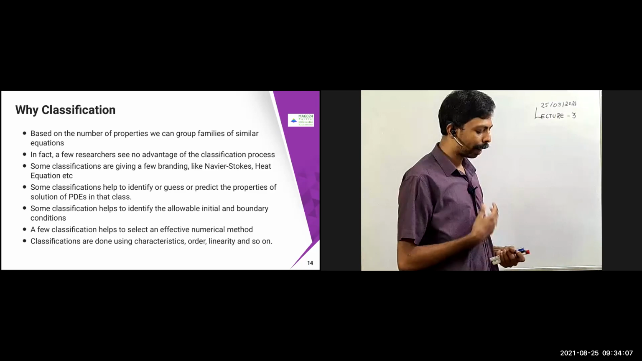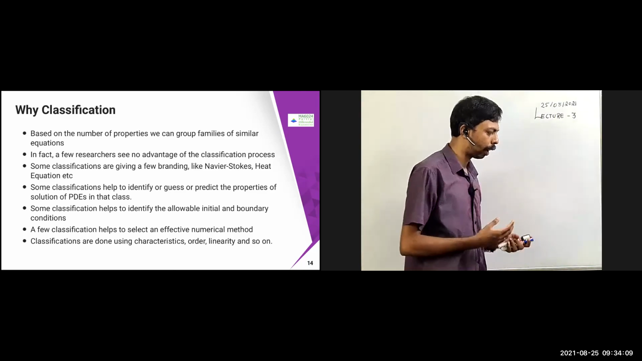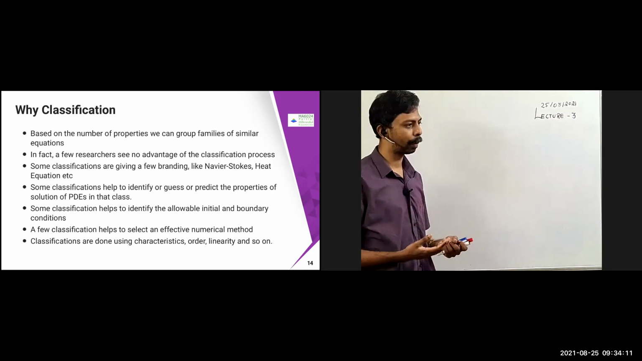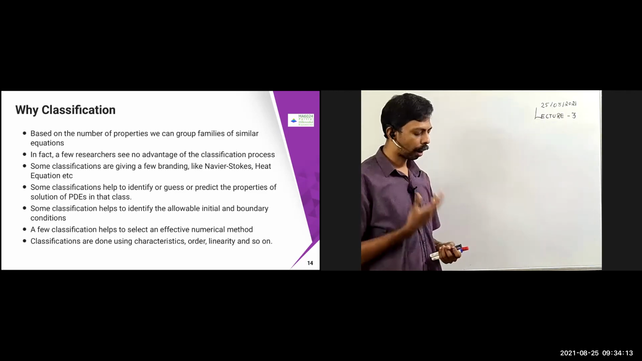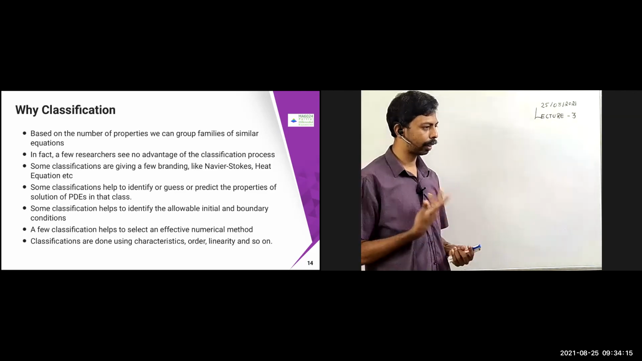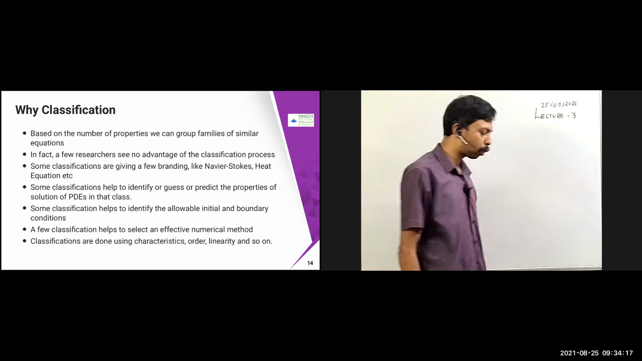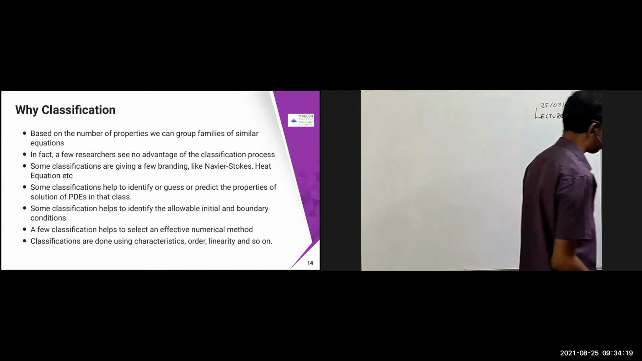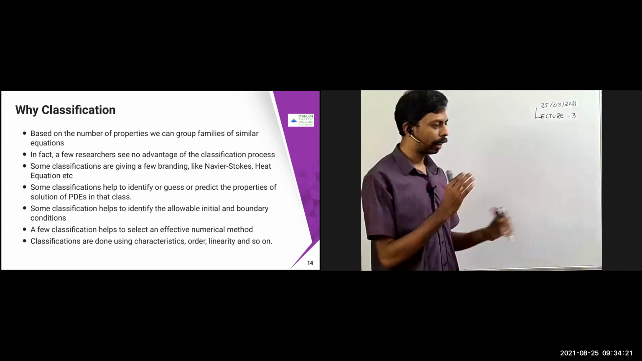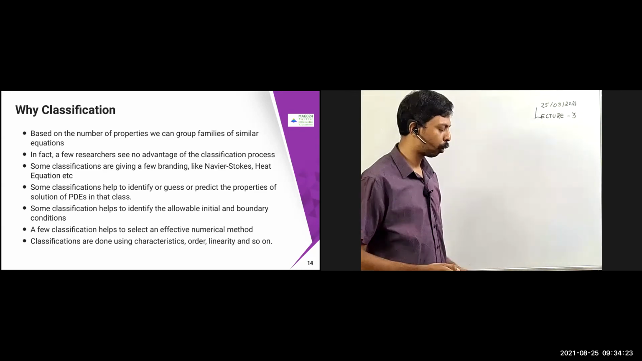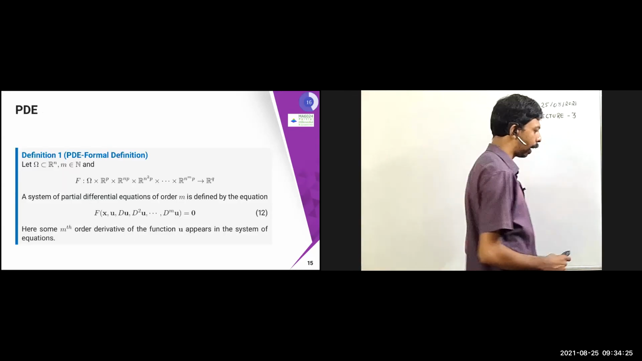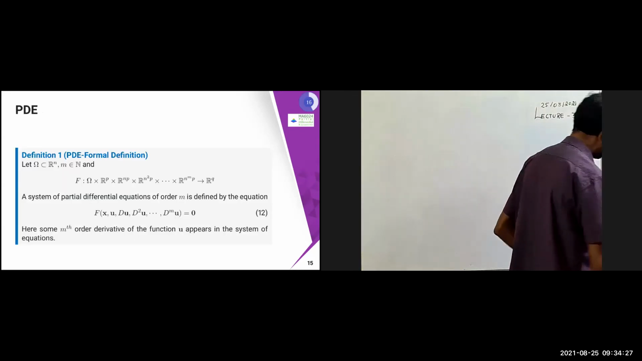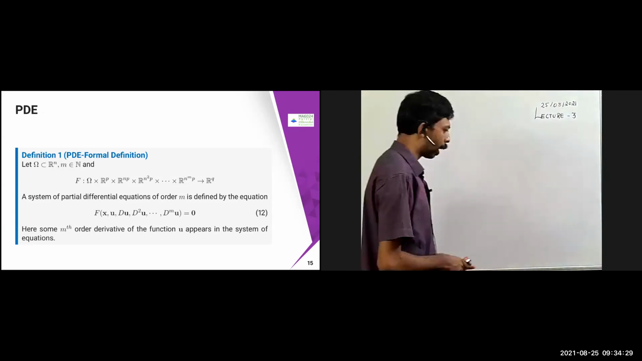Also, apart from that, there are classifications done using characteristics of the PDE, such as the order of the PDE, linearity, etc. So in this class, mostly we'll be talking about a few classifications only. Again, once we come to the second order PDE, we'll talk about the PDEs. Another classification is there that we'll see. So we'll just recap the same thing.